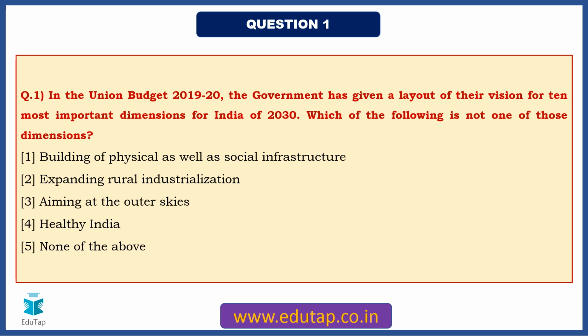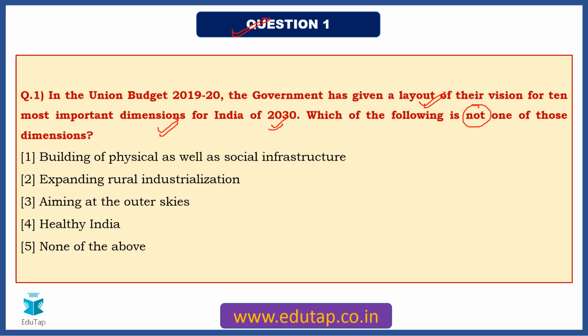So friends, now coming to question number 1. In the Union Budget 2019-20, the government has given a layout of their vision for 10 most important dimensions for India of 2030. Now, which of the following is not one of these dimensions, right? In the Union Budget, the government has laid down a very detailed vision.